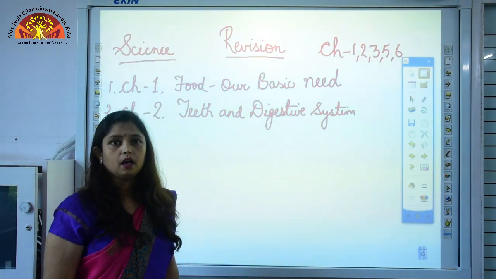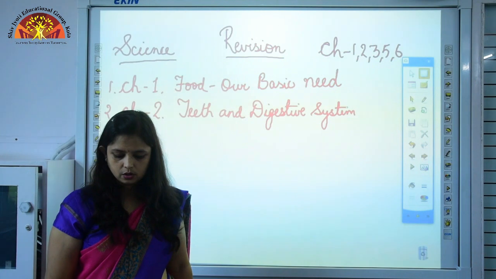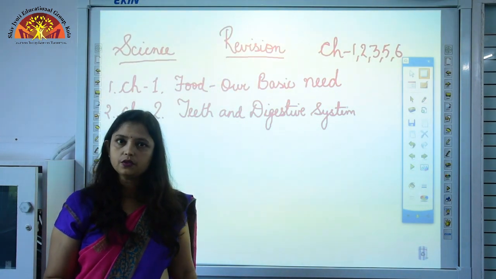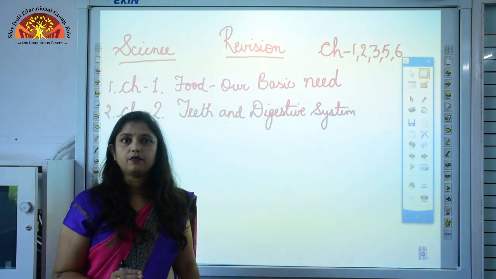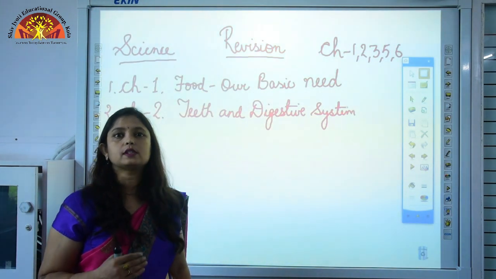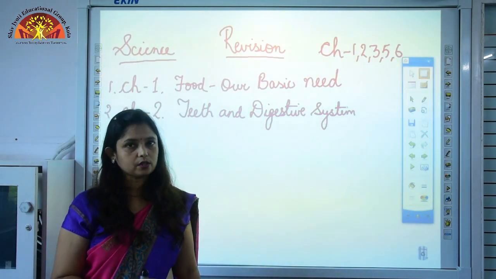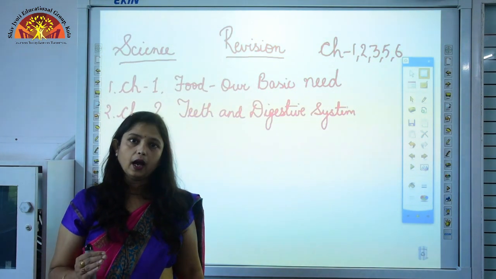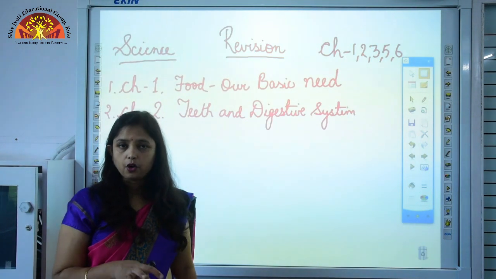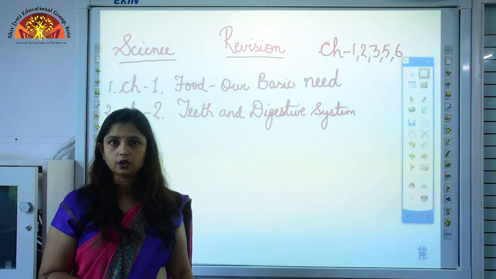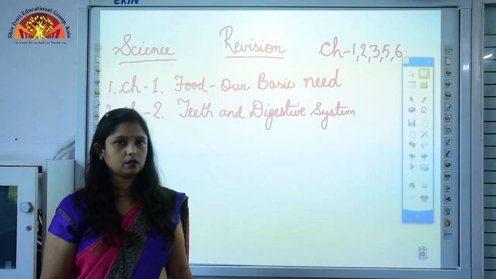Now students, in our body there is a process or a system called digestive system. Now what is this digestive system? It is a process by which food is broken down into simpler substances. This process is called as digestion, and for this process several organs work together which forms digestive system.